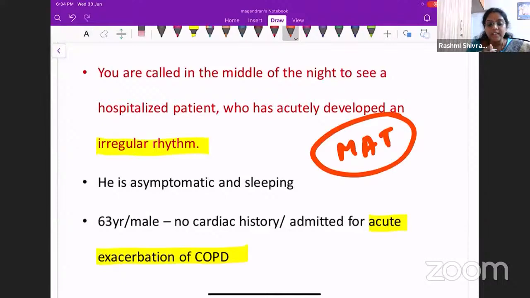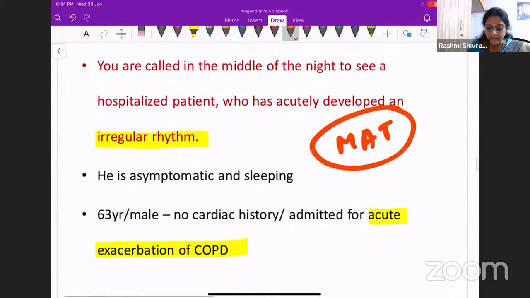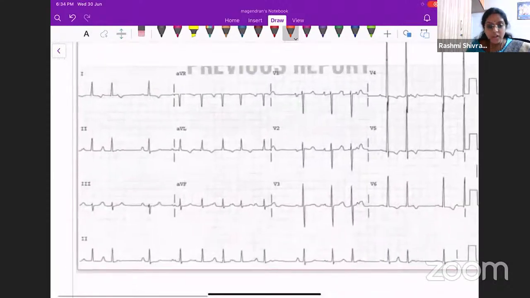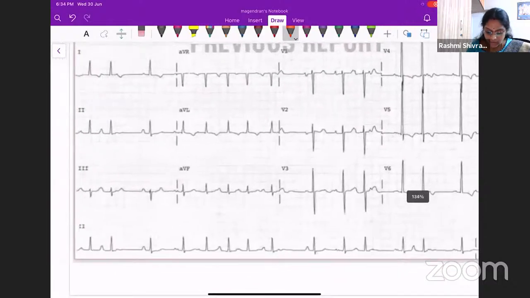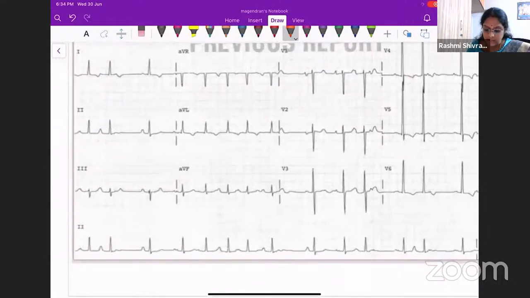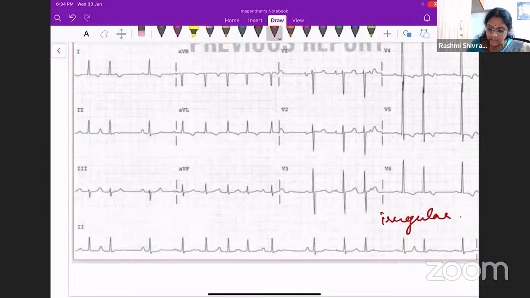So in a patient with COPD, the most common arrhythmia that the patient develops will be multifocal atrial tachycardia. In this ECG, what we'll be looking for are the P wave morphologies. You can see that obviously there is an irregular rhythm. Irregularity is present. Tachycardic, irregular rhythm. Yes. How about the P wave morphologies?